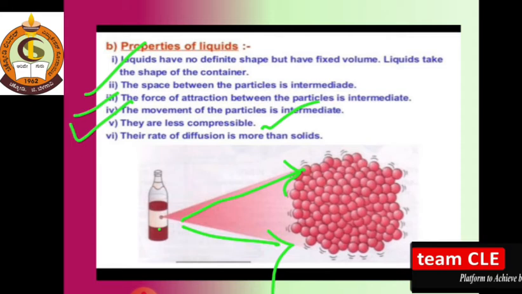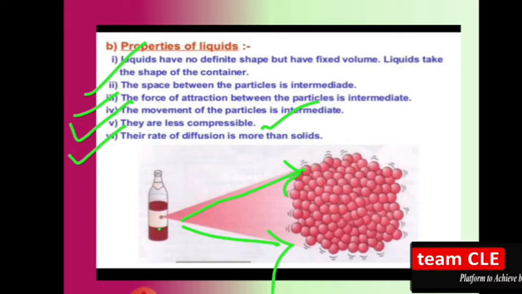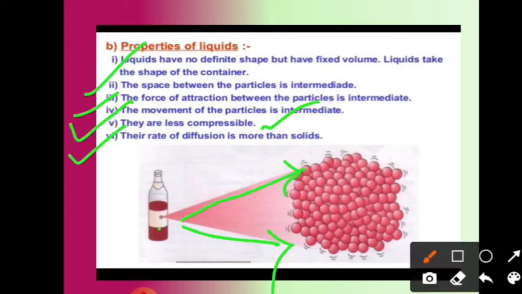Gas is very compressible, so liquids are less compressible. And the fifth one, their rate of diffusion is more than solids. Yes, because the particles of the solid are closely attached with each other, whereas the liquid particles are partially attached with each other.